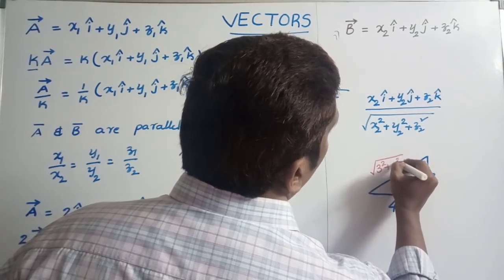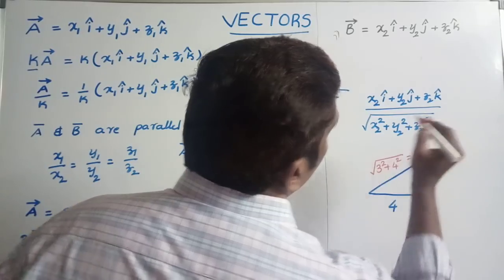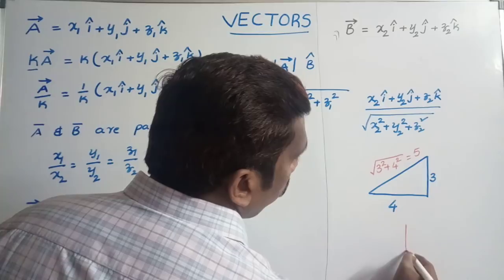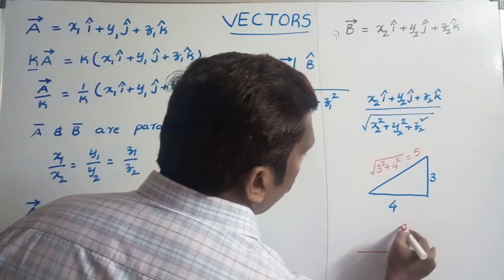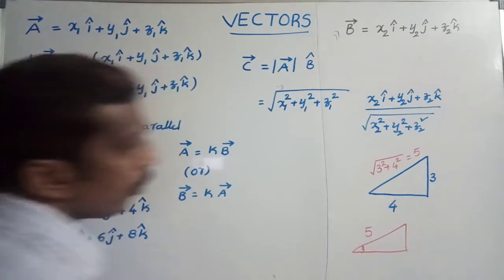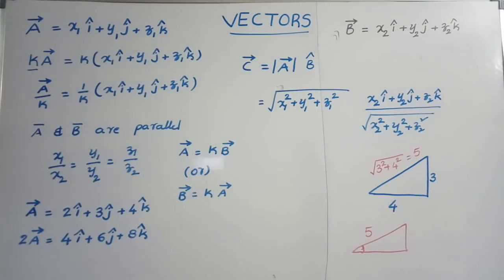If we simplify, we will get 5. Suppose they give only the hypotenuse, then how can you resolve this into two perpendicular components? Why do we need to resolve that hypotenuse into two perpendicular components?